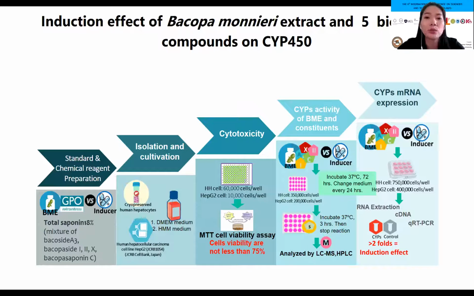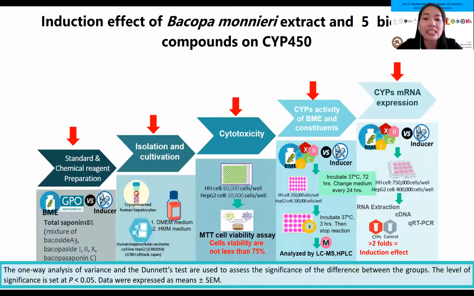This section presents the methods related to the induction effect of the extract and bioactive compounds on cytochrome P450. The scope of the study includes preparation of standard and chemical reagents, isolation and cultivation, cytotoxicity, CYP activity, and CYP mRNA expression. For statistical analysis, one-way analysis of variance with post hoc tests was used to assess the significance of the difference between the groups. The level of significance is set at p-value less than 0.05. The numbers are expressed as mean and SEM value.